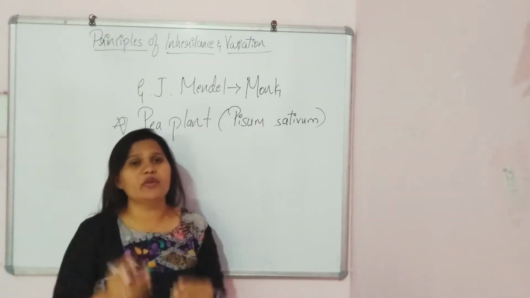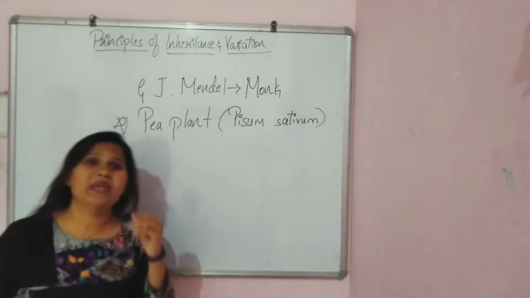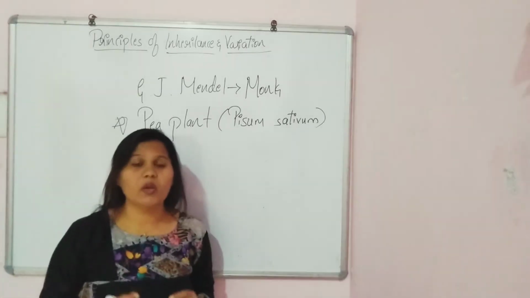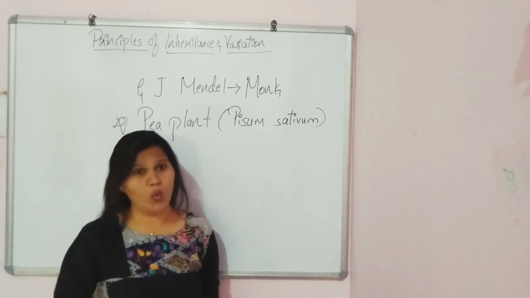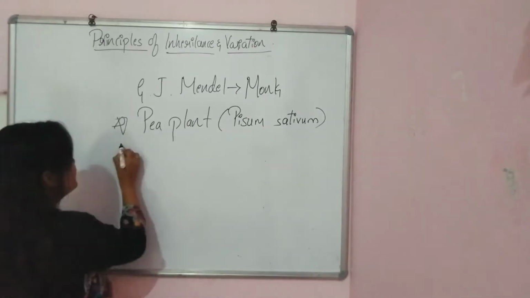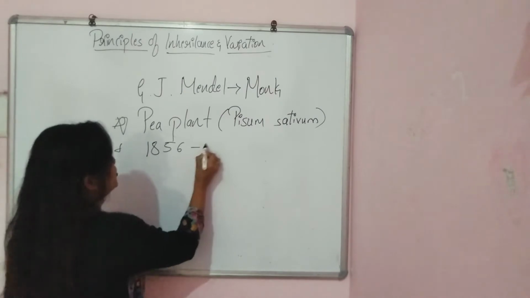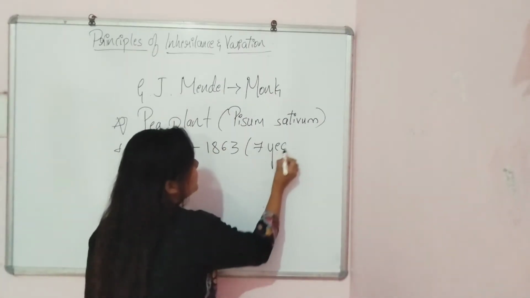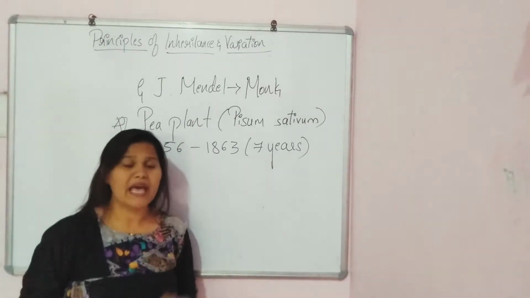He continued his whole experiment on it. Why did he take this pea plant only? Before going to that, on this pea plant he worked for 7 years. He continued his experimental work on these pea plants for 7 years. He started in 1856, from 1856 to 1863. He took 7 years to complete his experiment.